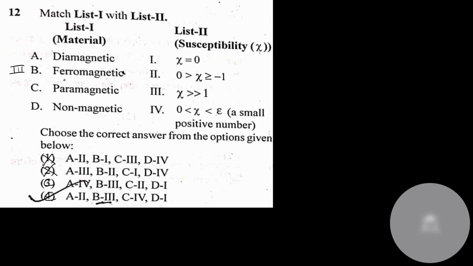Now diamagnetic, paramagnetic. Paramagnetic is with weak magnet, no? So C would be option number 4. Fair and fine. Diamagnetic is opposite of magnet, so it would be option number 2. A is 2 and B is 3. Okay, D is non-magnetic, so it should be 0.